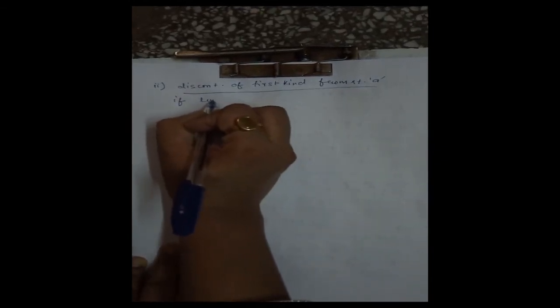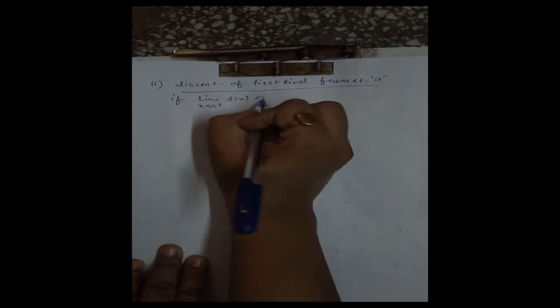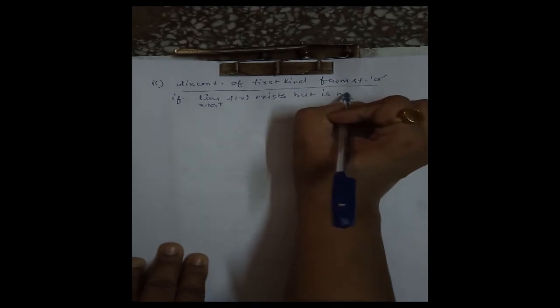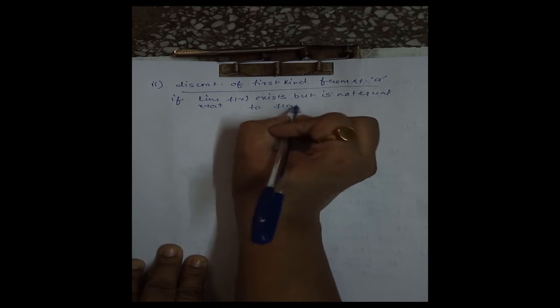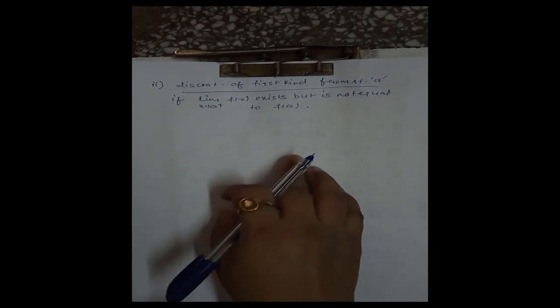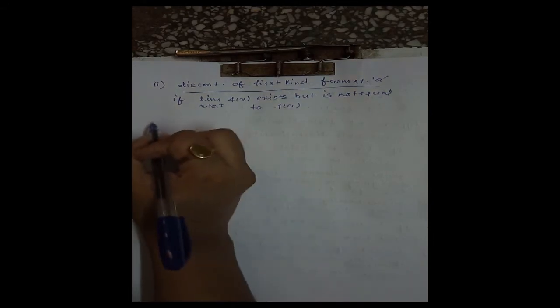If right hand limit exists but is not equal to f(a), then in that case we say function has discontinuity of first kind from right hand side or from right side.